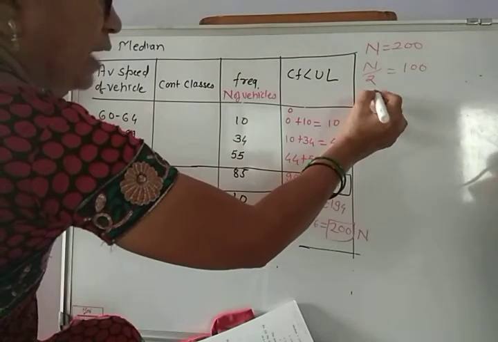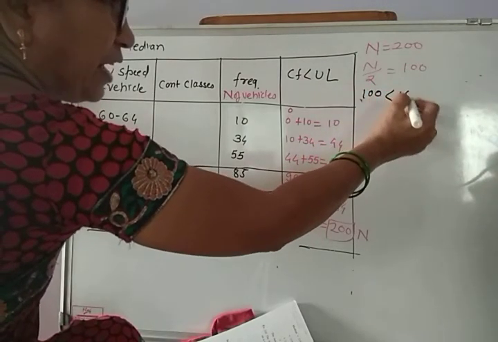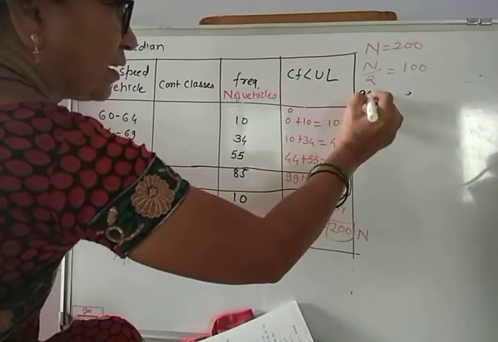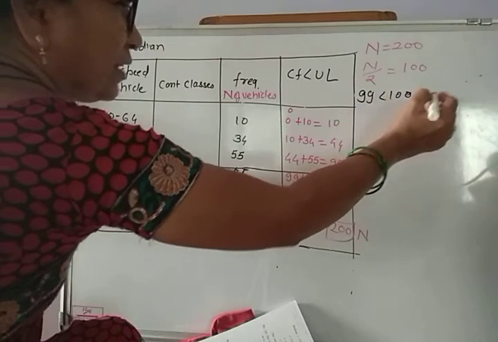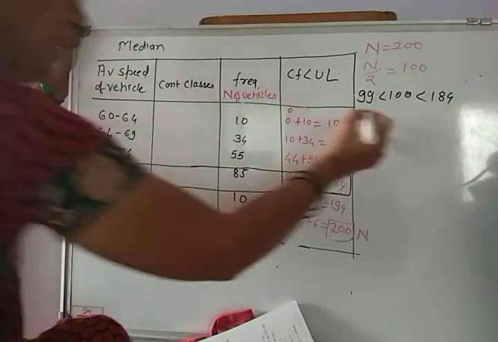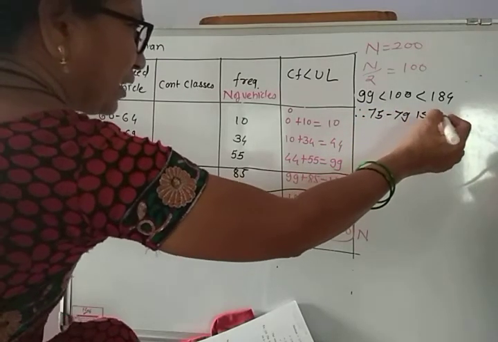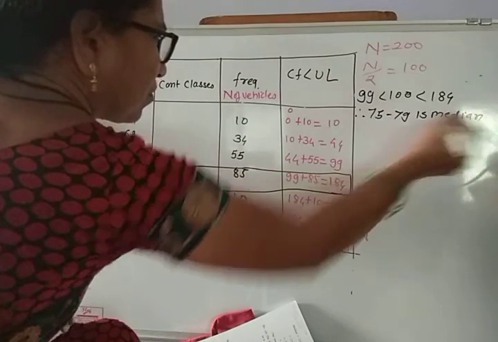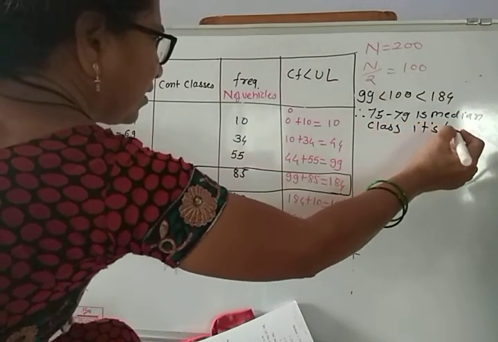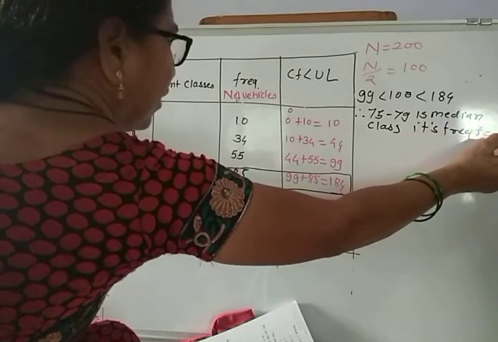So the median class, as 100 is just less than 184, that is, 99 is less than 100 less than 184, therefore 75 to 79 is the median class, and its frequency f is equal to 85.